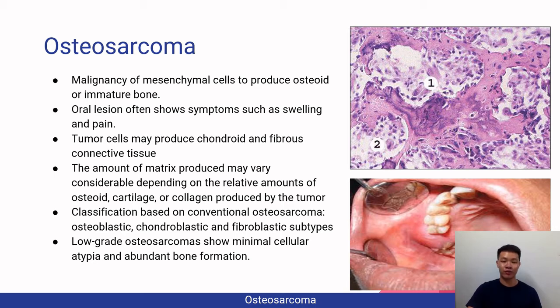The amount of matrix produced may vary considerably depending on the relative amount of osteoid, cartilage, or collagen produced by the tumor. So they are classified as conventional osteosarcoma, known as the osteoblastic subtype, chondroblastic subtype, and fibroblastic subtype. Low-grade osteosarcomas usually show minimal cellular atypia and abundant bone formation.